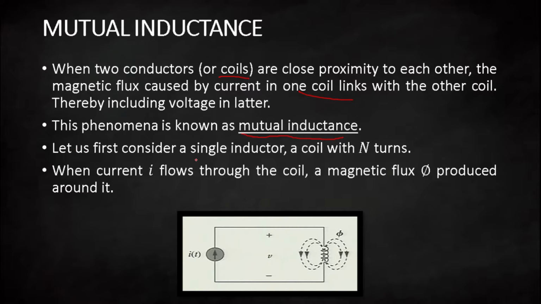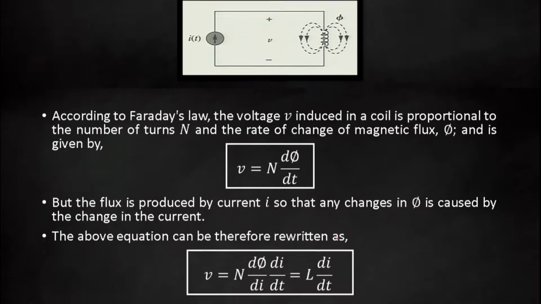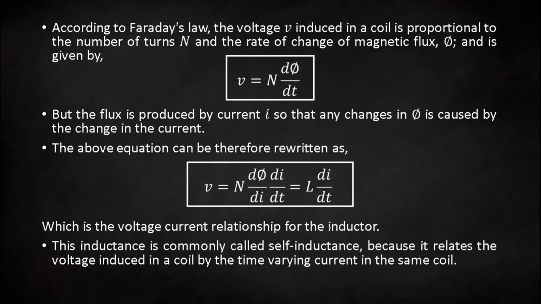Now let us first consider a single coil, as shown in the figure, with n number of turns. When current I flows through the coil, a magnetic flux phi is produced around it. Here we have only one coil having n turns, the generated voltage is V and the flux is phi.